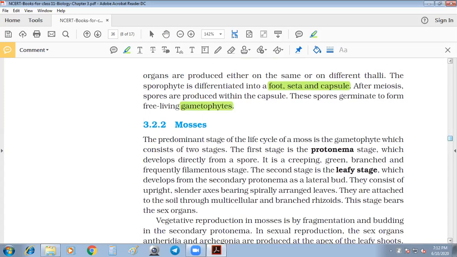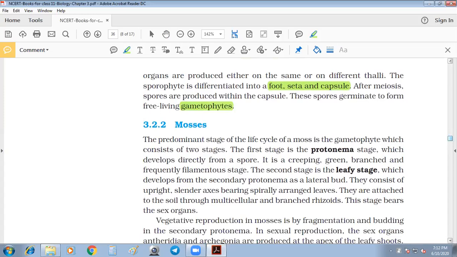Just understand this. Anthocerotopsida, just imagine it: it's a thallus-like structure. Scales are absent. There is no presence of scales. Rhizoids are present, so there is no presence of true roots and stems.